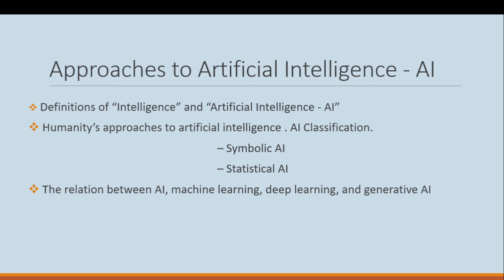The topics covered in this video: we will explore what is intelligence and what is artificial intelligence. After that, we will look at the classification of artificial intelligence, symbolic AI and statistical AI, and discuss them in detail. And last but not least, we will find the relation between AI, machine learning, deep learning, and generative AI. So let's begin.